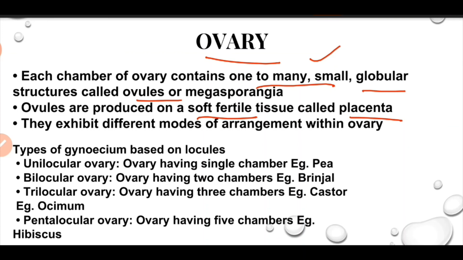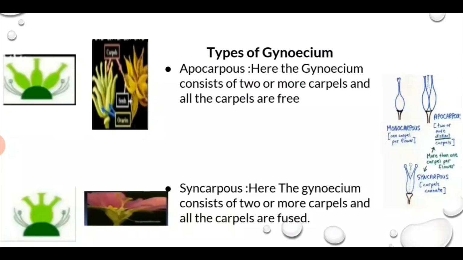An ovary with one chamber is known as unilocular, for example in pea. It may have two chambers, then it is known as bilocular, for example in brinjal. If the ovary has three chambers, then it is trilocular, for example in castor and ocimum. It may be pentalocular, having five chambers, for example in hibiscus.